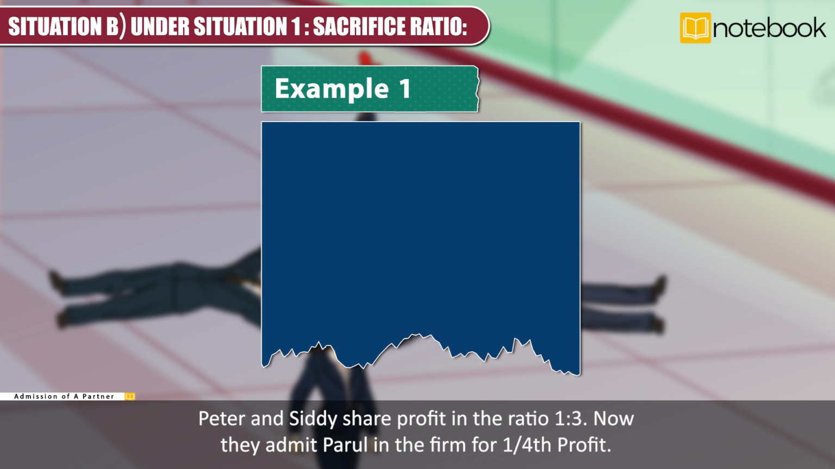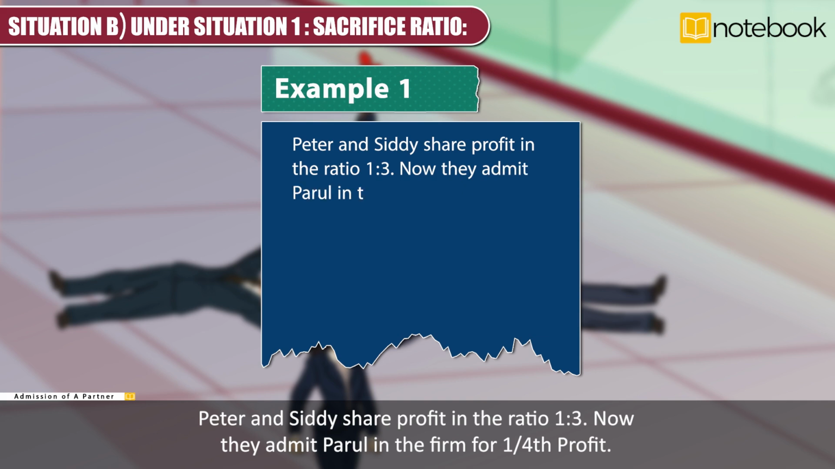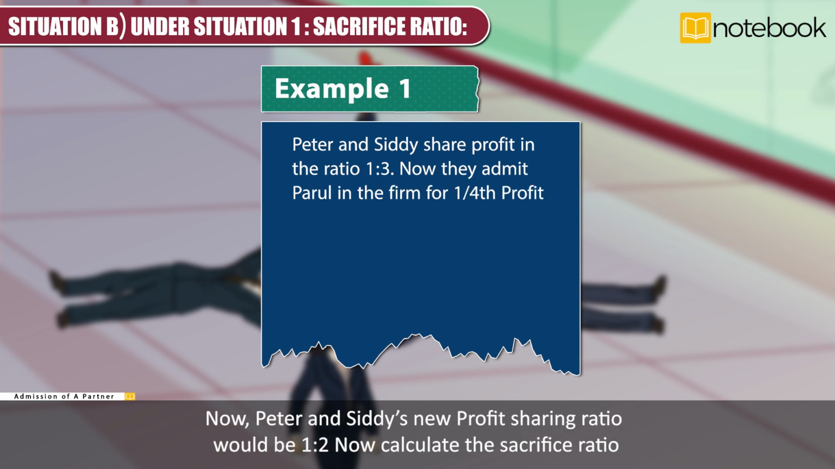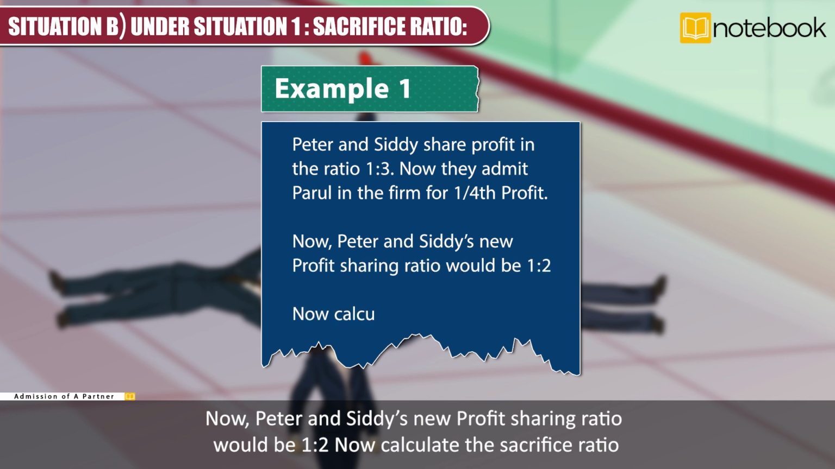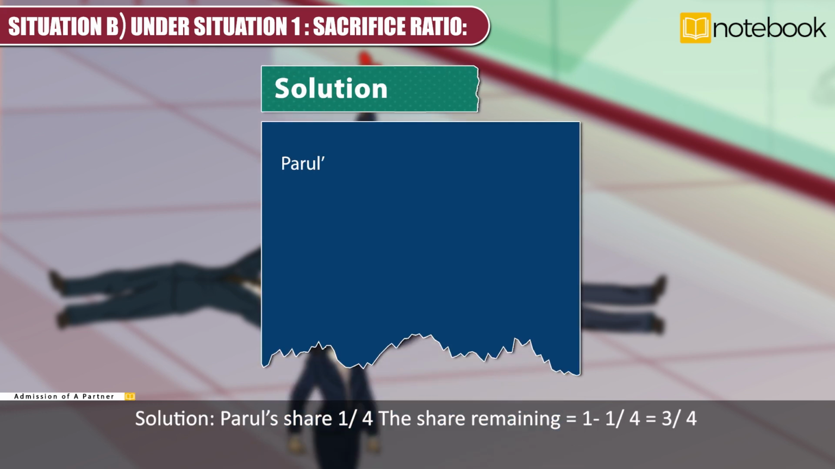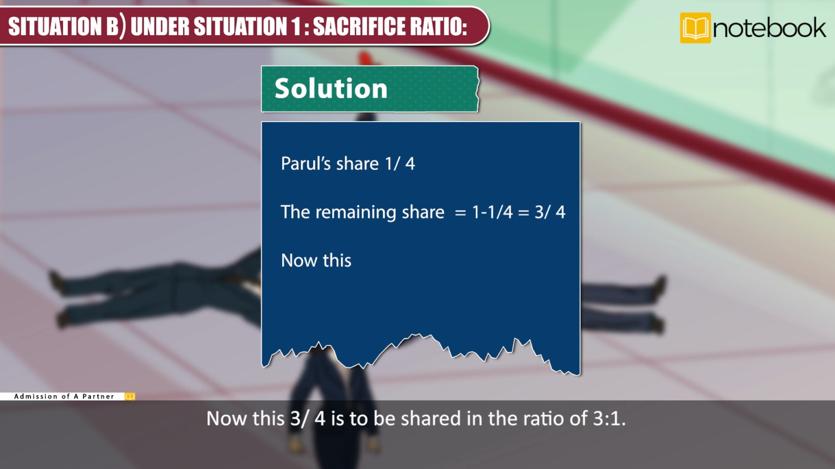Example 1. Peter and Sidney share profit in the ratio 1:3. Now they admit Parul in the firm for 1/4 profit. Now, Peter and Sidney's new profit sharing ratio would be 1:2. Now, calculate the sacrifice ratio. Solution. Parul's share 1/4. The remaining share is equal to 1 minus 1/4 is equal to 3/4. Now, this 3/4 is to be shared in the ratio of 1:2.